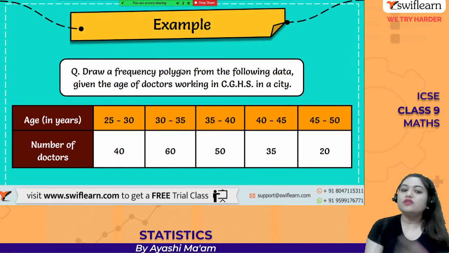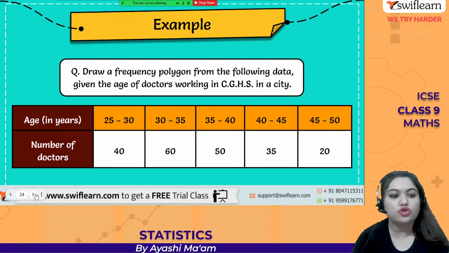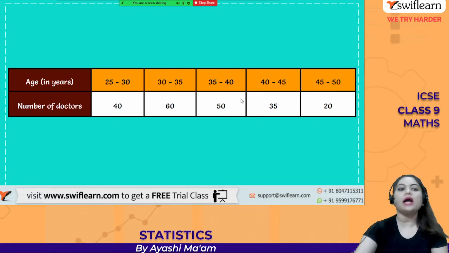The class intervals are given to you, number of doctors, the frequency also given to you. Now, if you have to do it with the help of histogram, तो फिर आप क्या करोगे?